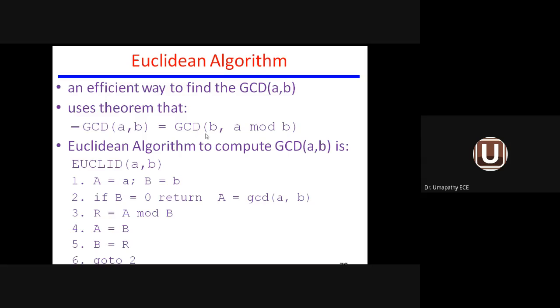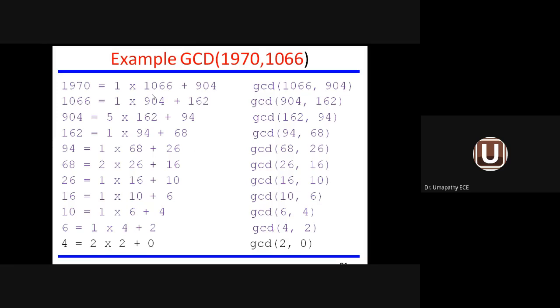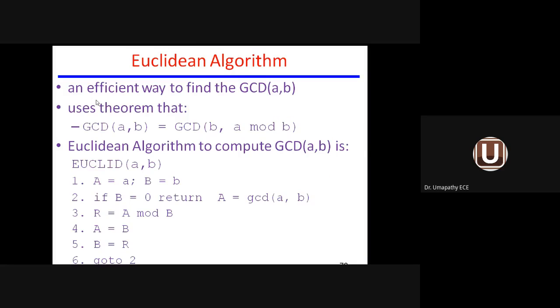This gives GCD of B comma A mod B, that is, GCD of 1066 comma 904.